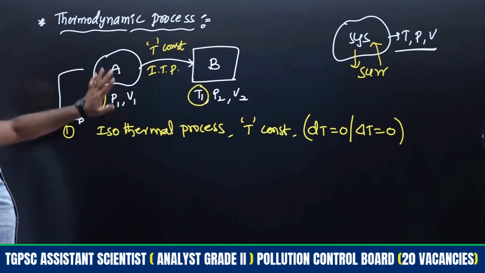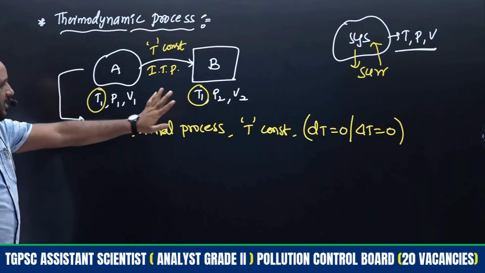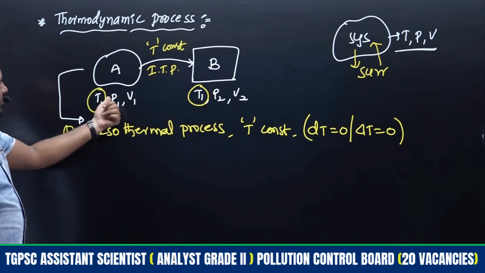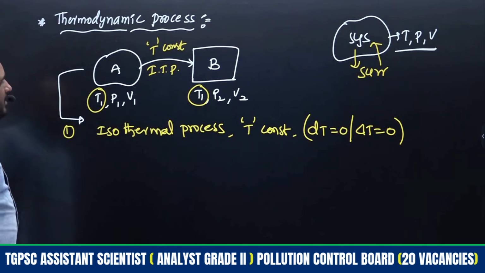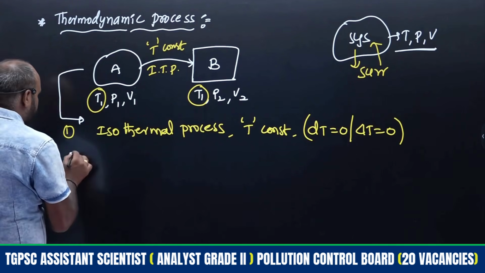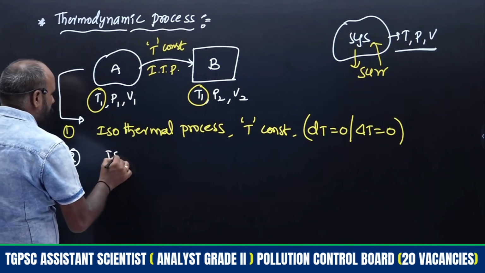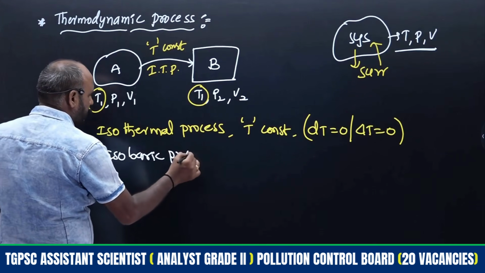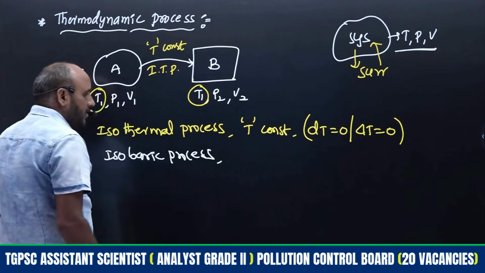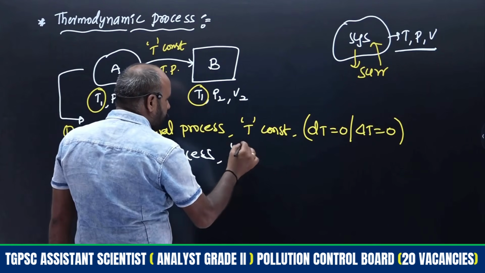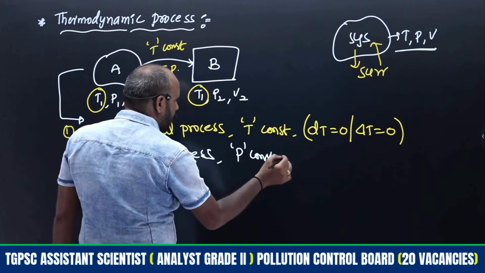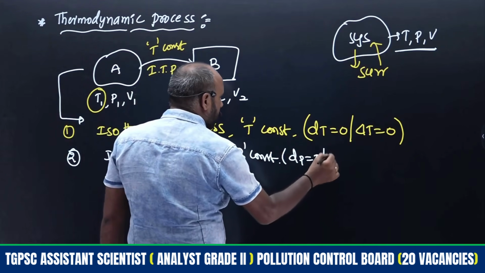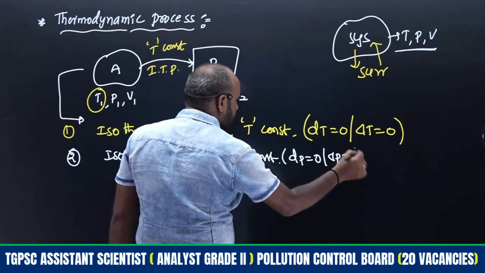Like that, in the next case temperature will change but pressure will be constant, right? So that process is what? Isobaric process. For an isobaric process, pressure remains constant, right? Then the change of pressure dP equals 0, or delta P equals 0.